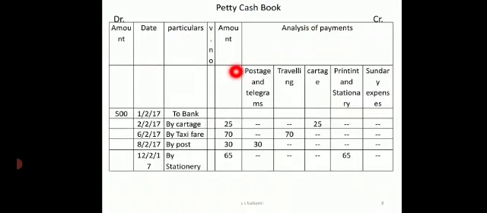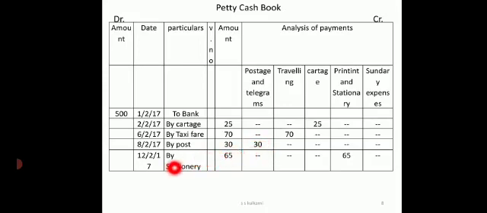So now again we draw a petty cash book. First entry on February 1st, it is to bank, 500 is received. Next I have cartage. So in the cartage column I have written 25 rupees. Next, taxi fare pertains to traveling. So in traveling expenses 70 rupees is written. Next, by postage, in the main column as well as in the postage column I will write 30.